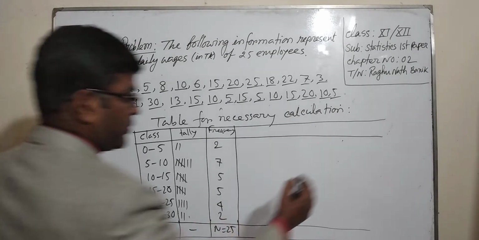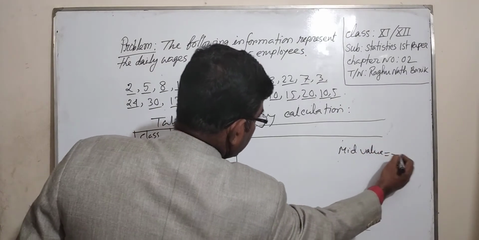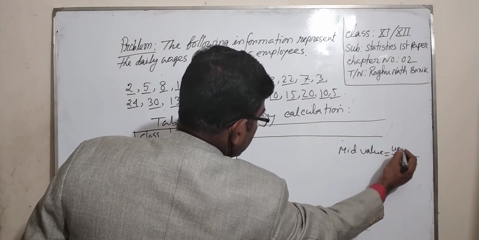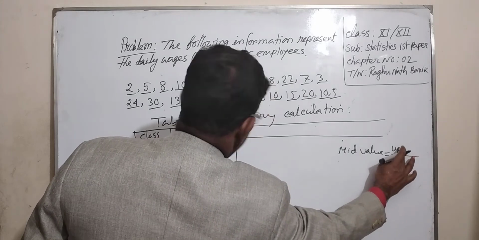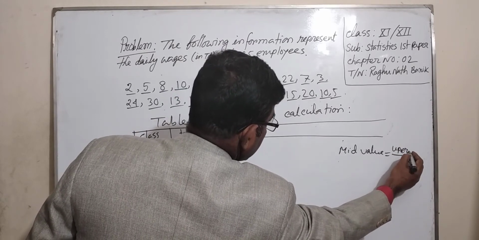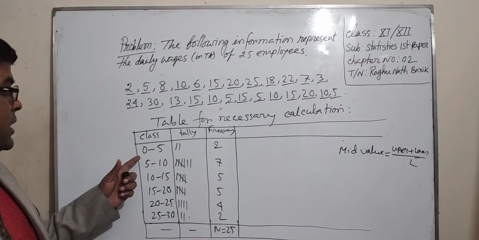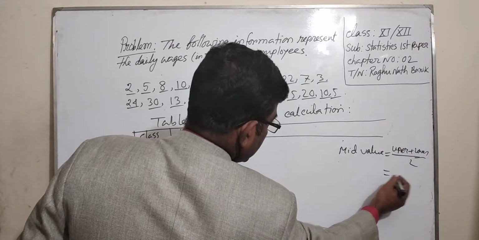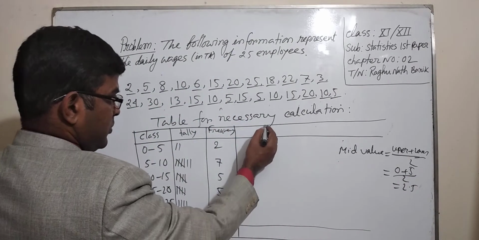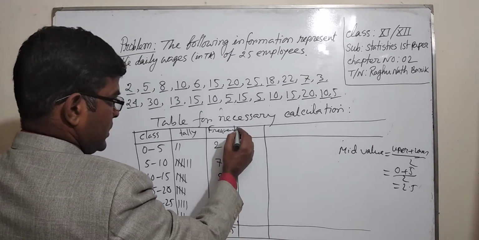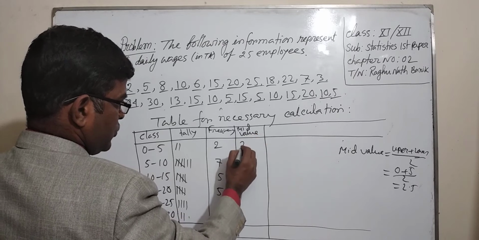Mid value equals the upper value of the class plus the lower value of the class, divided by 2. That means 0 plus 5 divided by 2 equals 2.5.